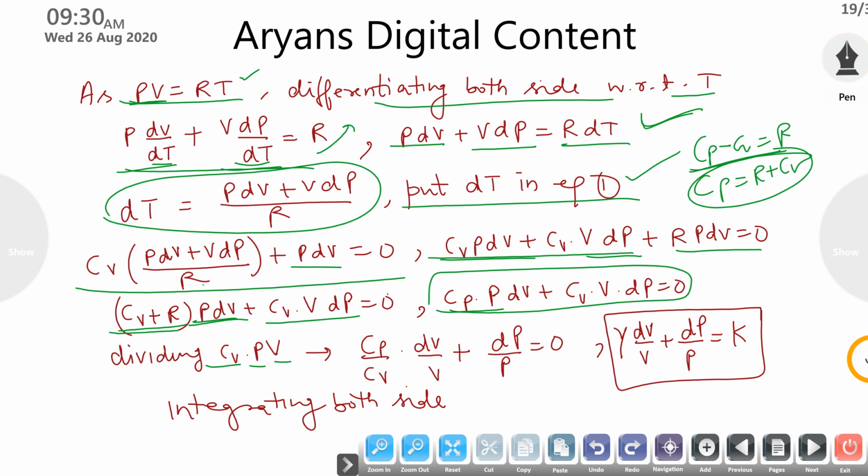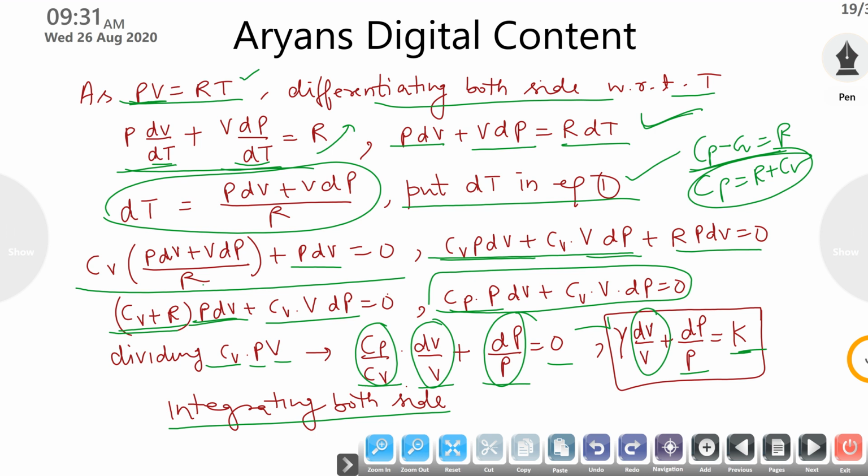This is a mathematical process, so you have to take it carefully. So it will become Cp over Cv into dV over V plus dP over P is equal to 0. As the ratio of two specific heats is given by gamma, gamma dV over V plus dP over P is equal to K, because it is a constant.